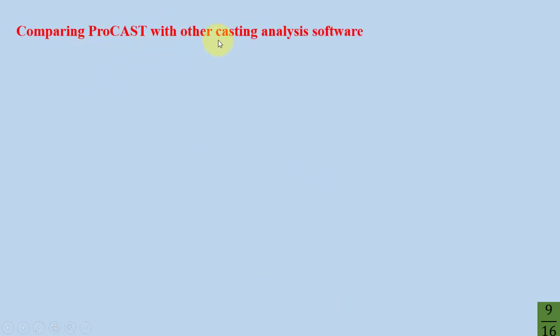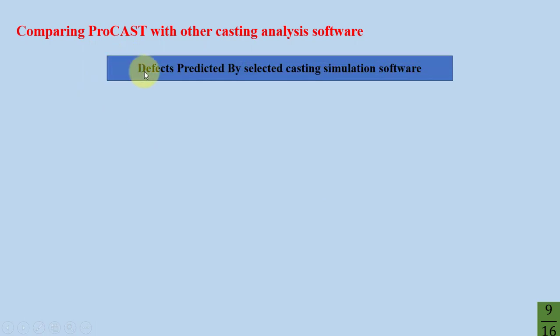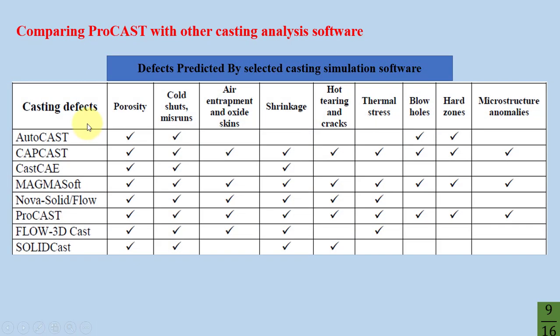Comparing ProCAST with other casting analysis software. Defects predicted by selected casting simulation software. In this table, you can see the rows of the table are casting defects, and the columns are casting software.